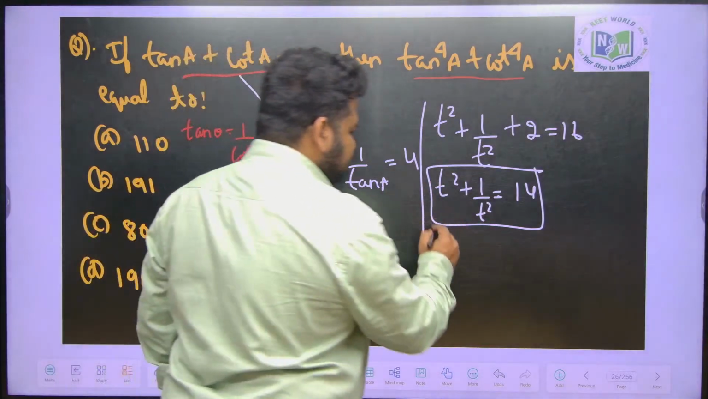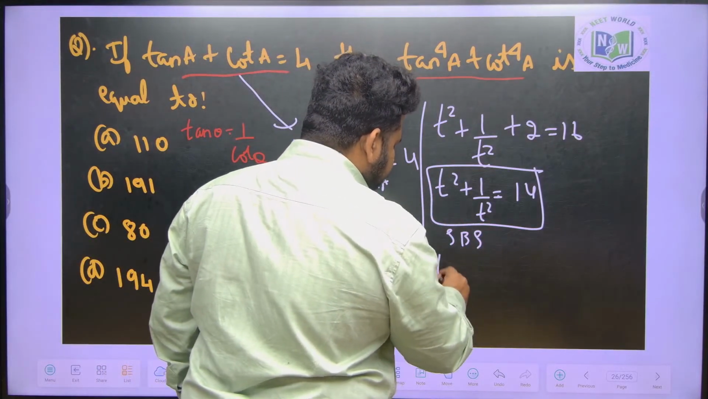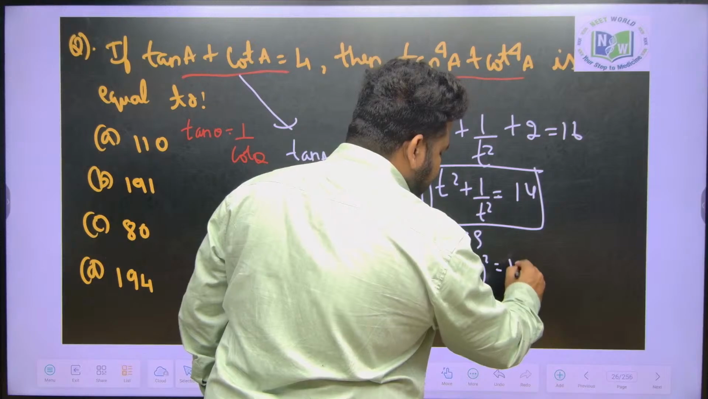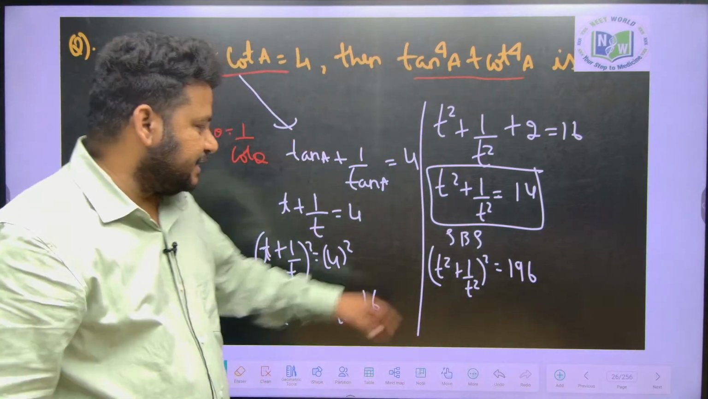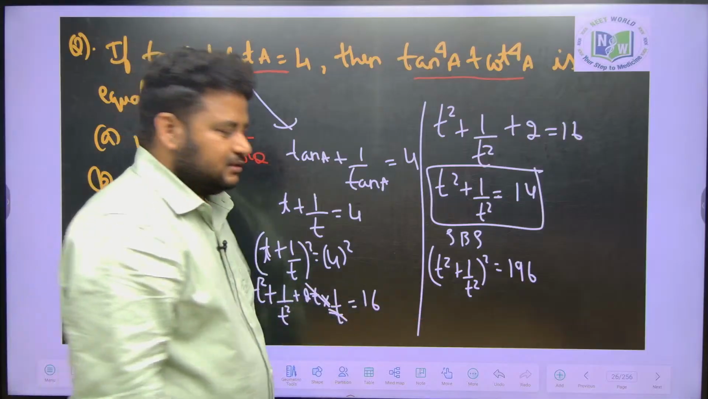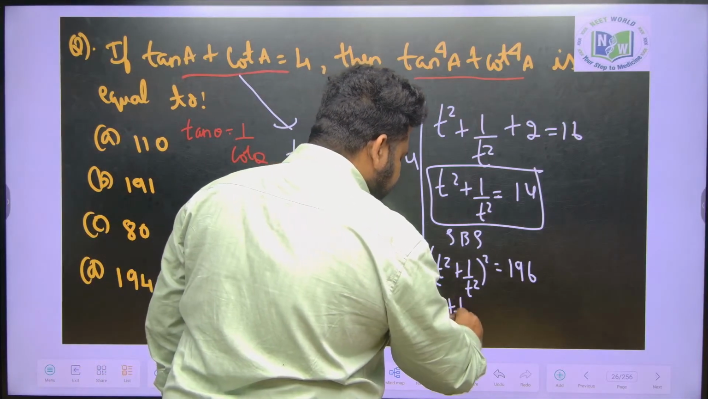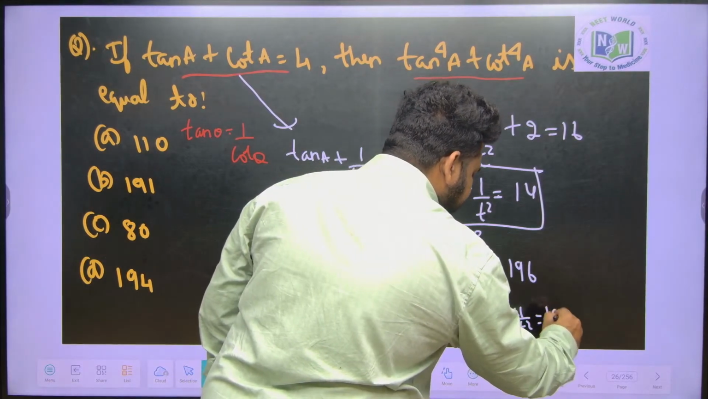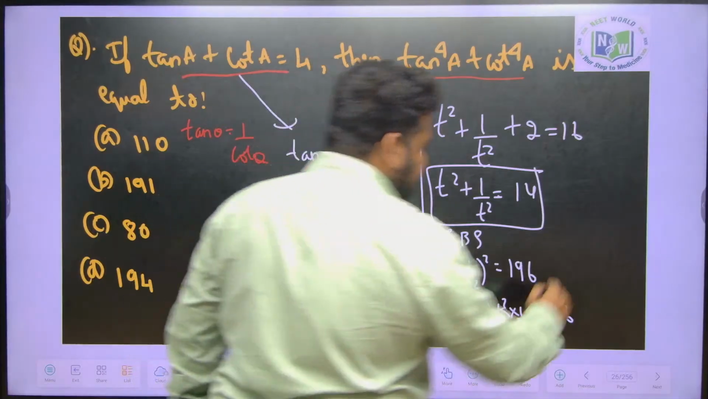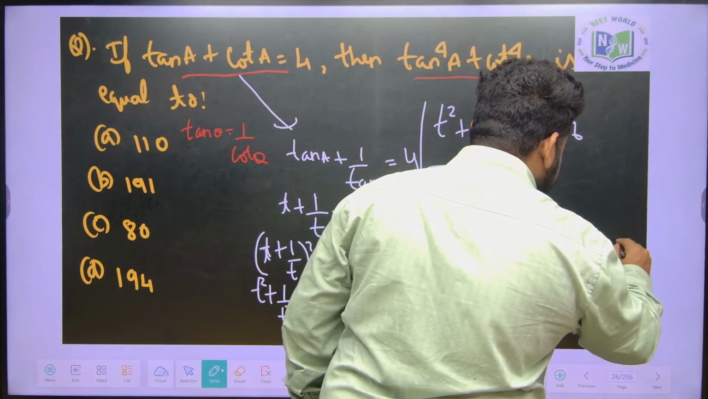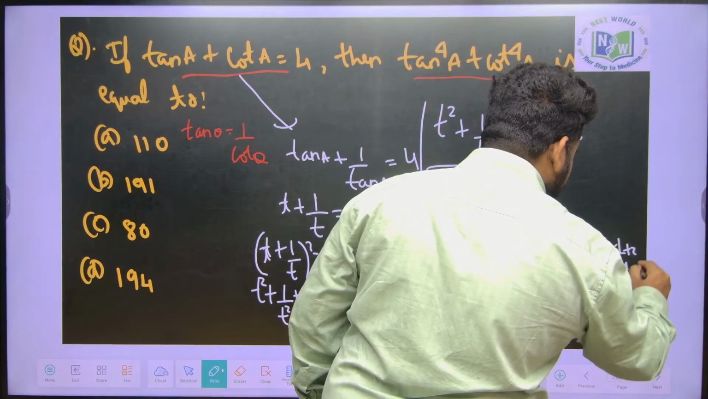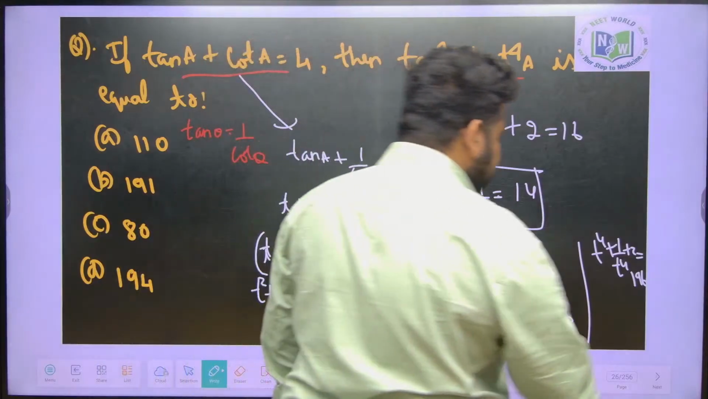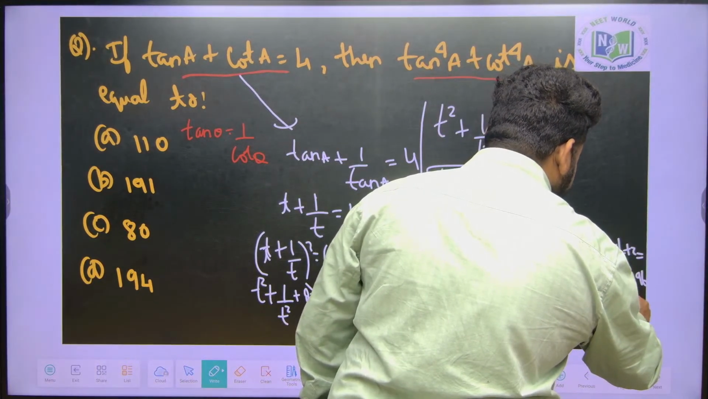So squaring on both sides again, this gives me what? T square plus 1 by t square whole square is equal to what? 14 square is what friends? 196. So again apply a plus b whole square formula. This gives us t power 4 plus 1 by t power 4 plus 2 into t square into 1 by t square is equal to 196. T square cancels. I will get t power 4 plus 1 by t power 4 plus 2 is equal to 196. So this is what I will get.